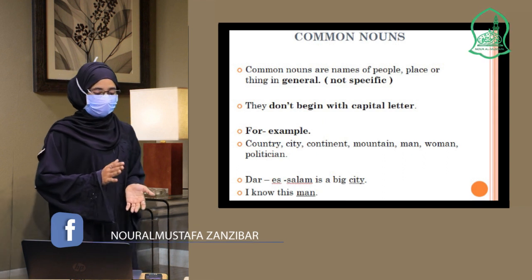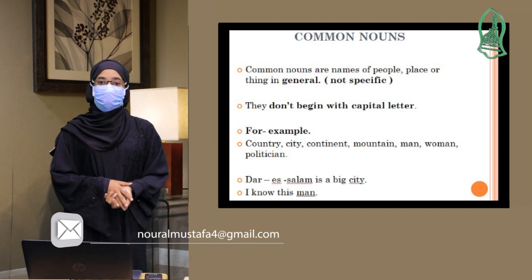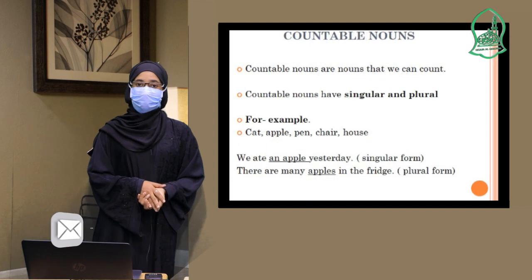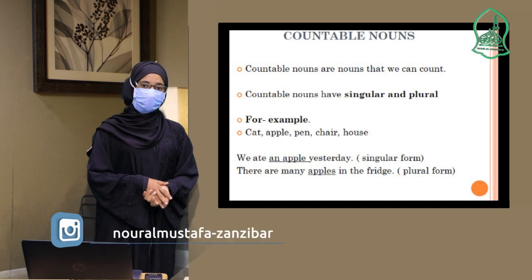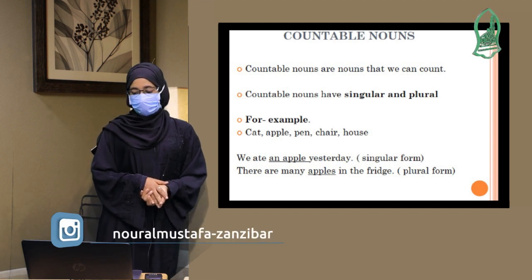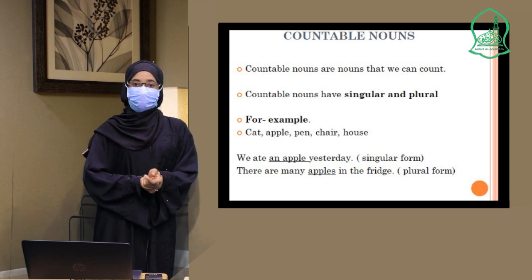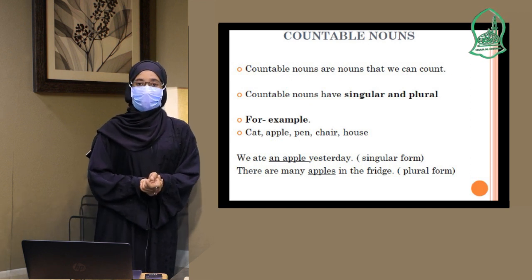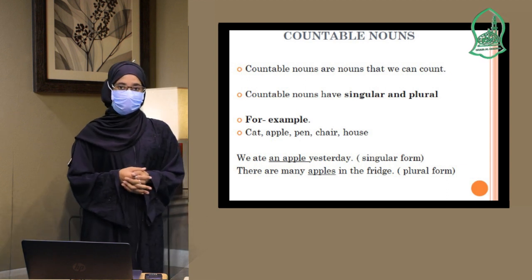We have seen the proper noun and common noun. Now let's go to the third type of noun, which is the countable noun. The word itself, countable, means something that we can count. 1, 2, 3, 4, that is a countable way.